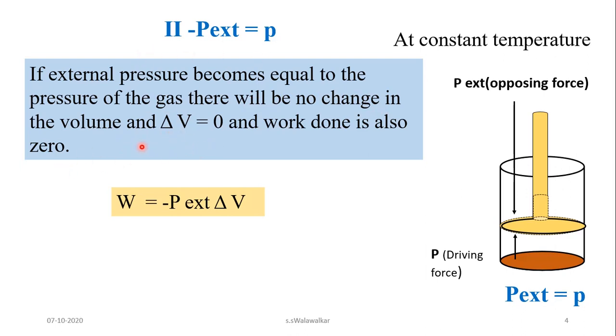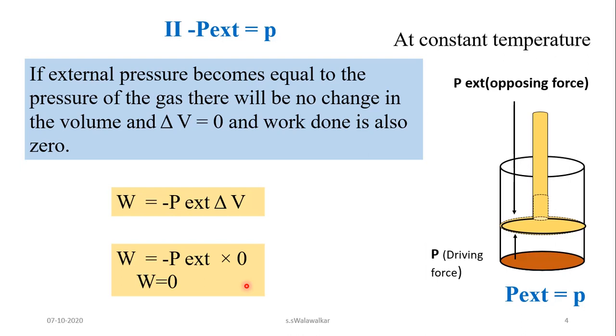Whenever P external, the opposing force, is exactly equal to the pressure of the gas, the driving force, there is no change in volume and no displacement of the piston. The position of the piston remains as it is, and therefore delta V is equal to 0, and work done is also equal to 0. You know that pressure-volume work is equal to minus P external into delta V, so if you substitute the value of delta V, W is equal to 0.